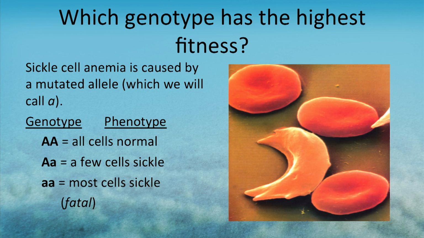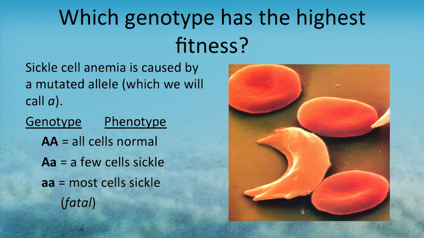But there are some individuals that have one of each copy. They have a big A and a little a. And as a result, a few of their cells will sickle at any given time. So you might say, well, who has the highest fitness? And we would say, clearly, the individual with the fewest number of health problems is the one that's most likely to reproduce successfully. So we would say big A, as we would in the United States. But if we change the environment, we change the fitness.